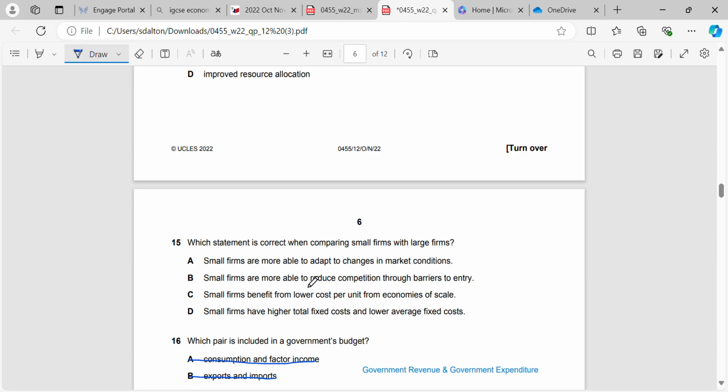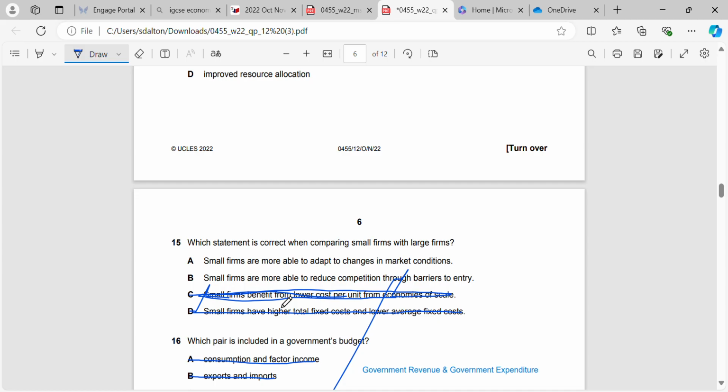Okay, what statement is correct when comparing small firms with large firms? Small firms have higher total fixed cost and lower average fixed cost. That's not true. They're likely to have smaller total fixed costs because they're making less products than big firms. They benefit from low cost per unit from economies of scale. That's also not true. Economies of scale happens as a firm gets bigger. So the bigger firm is likely to have lower cost per unit than the smaller firm.